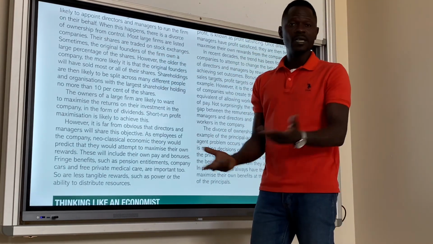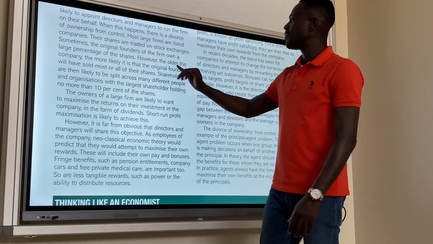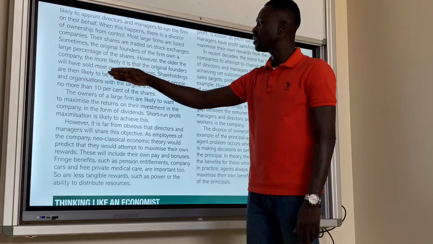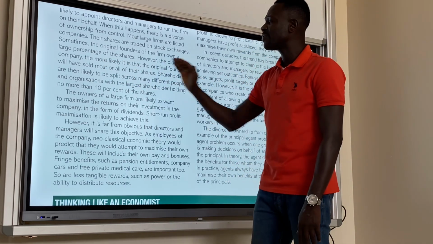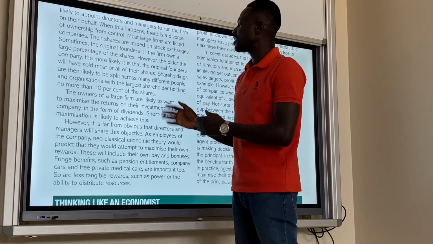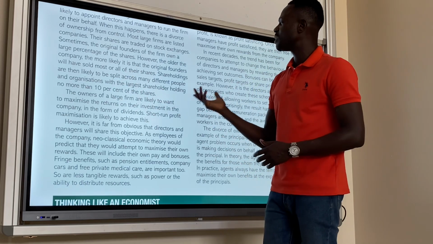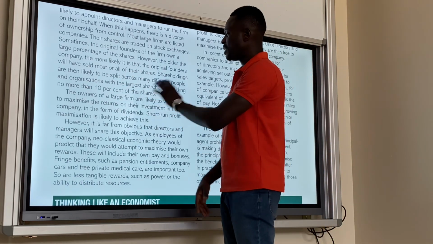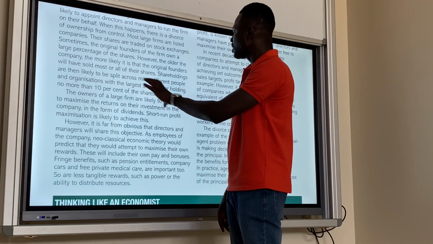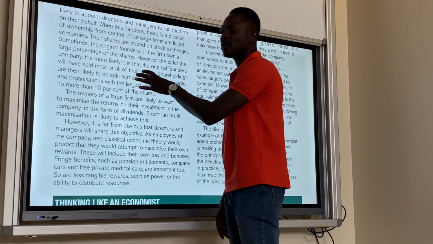I said that earlier, they sell shares to the public. However, the older the company, the more likely it is that the original founders will have sold most or all of their shares. Shareholdings are then likely to be split across many different people and organizations, with the largest shareholder holding no more than 10% of the shares.